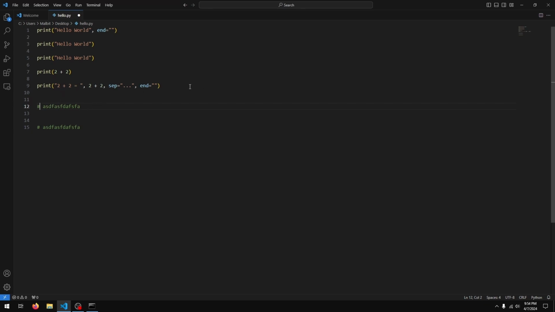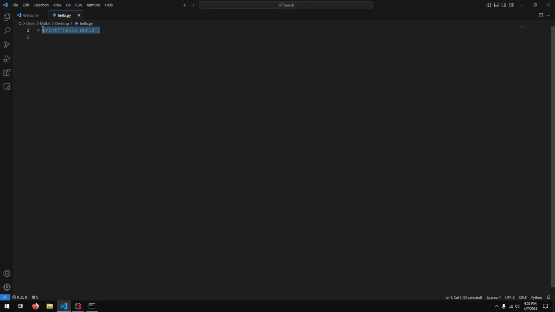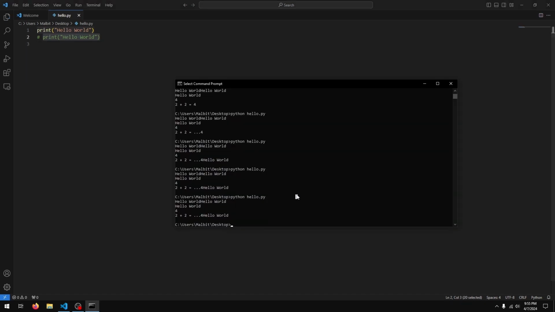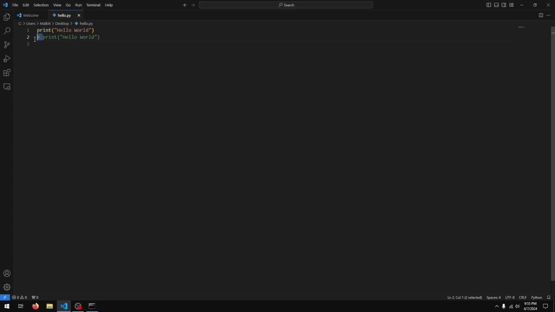Let's clean the file up a bit. So I'll just do this. Okay. And I'll get rid of these as well. Okay. So let's comment out this line and see if Python does anything for us. Just to see something, let's put one before it as well. So essentially we should see two print statements, but if I run this, we get only one. Once again, that's because Python's going to ignore this line since we have commented it out.